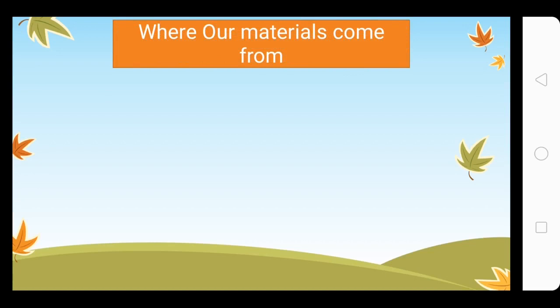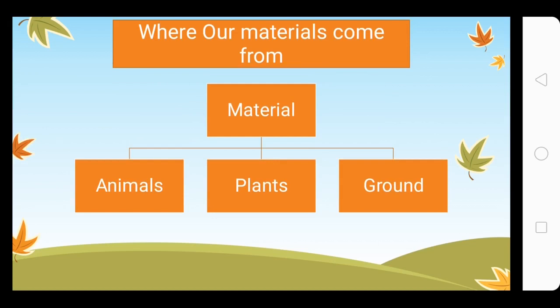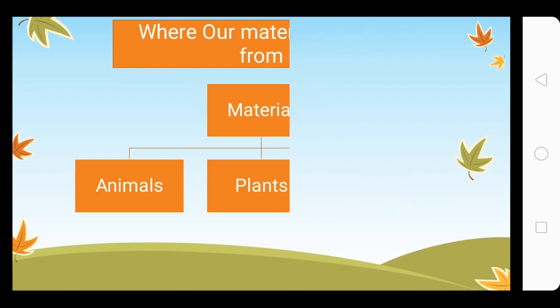Where our materials come from. It is very, very important for us to know where all our materials come from. Now there are three main sources of material which every student must know. Number one is animals, number two is plants, number three is ground. This adds to the basic knowledge that one has. So it is very essential for you all to know this.